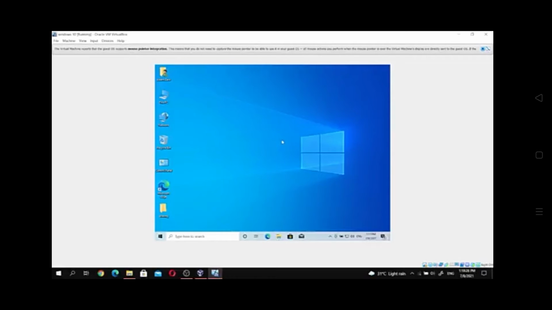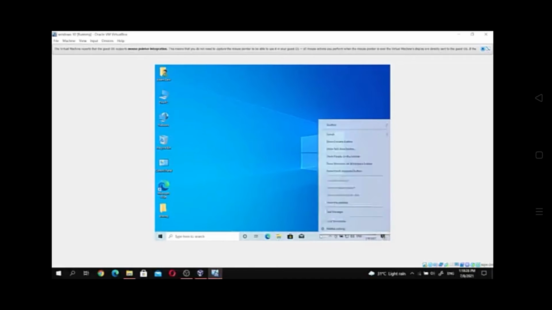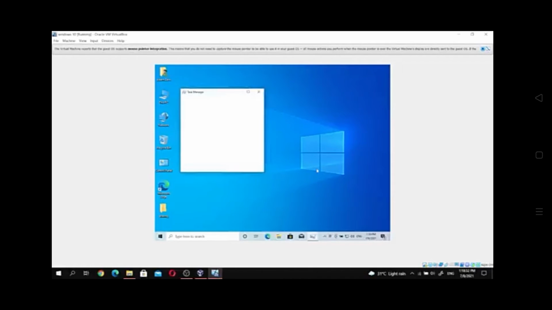For the next step I will click the bar, then we go to the task manager. In the task manager I will click on more details to see the task manager details.